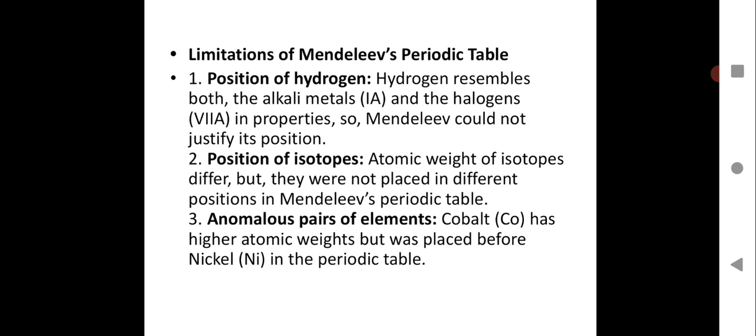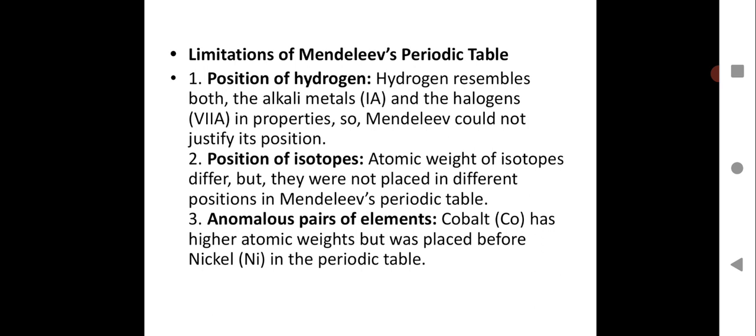They were not placed in different positions in Mendeleev periodic table. That was the biggest drawback, because the periodic table was based on atomic masses. So when you are taking atomic mass as the criterion, then isotopes should find a place or position in the Mendeleev periodic table,